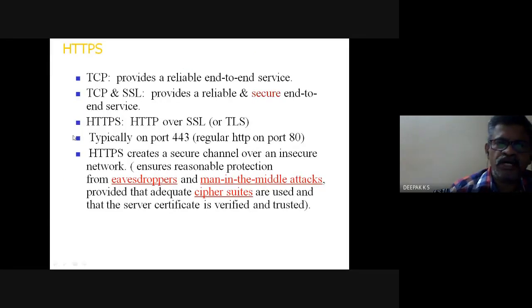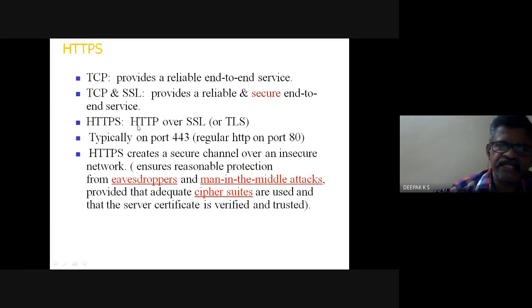Now we had seen HTTP. Last time I asked what this HTTPS is. Normally with TCP we have an end-to-end service. And when you have TCP as well as SSL, it provides a reliable and secure end-to-end service. So the S stands for secure.